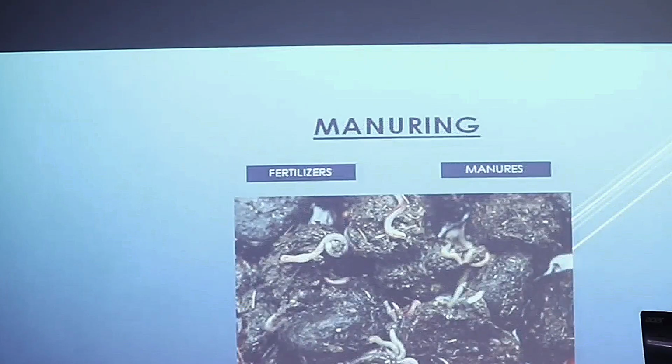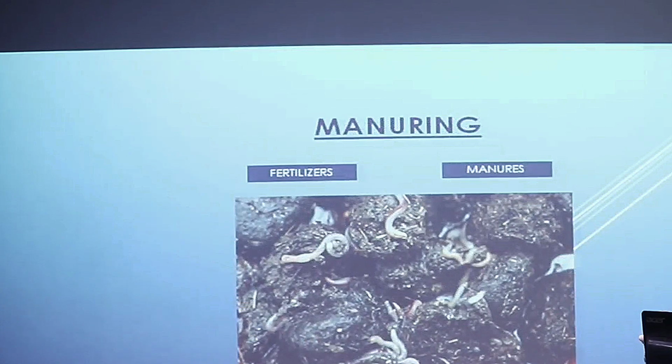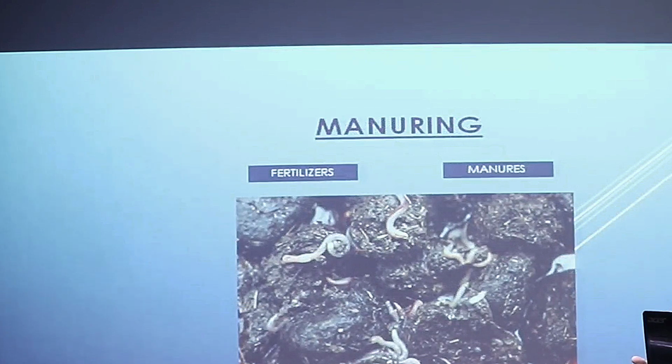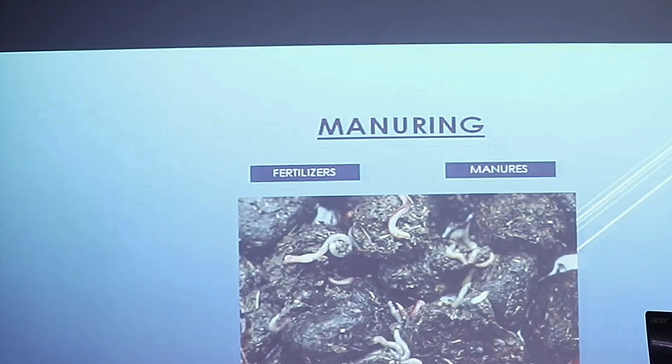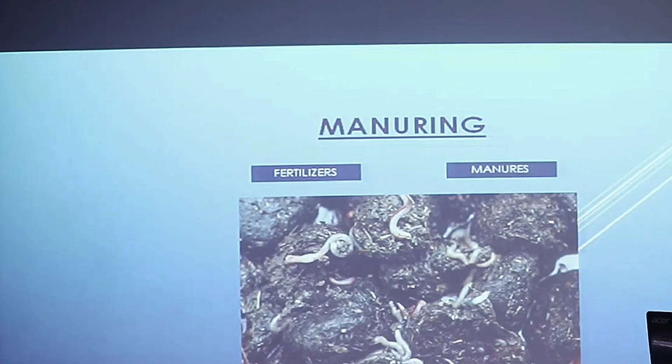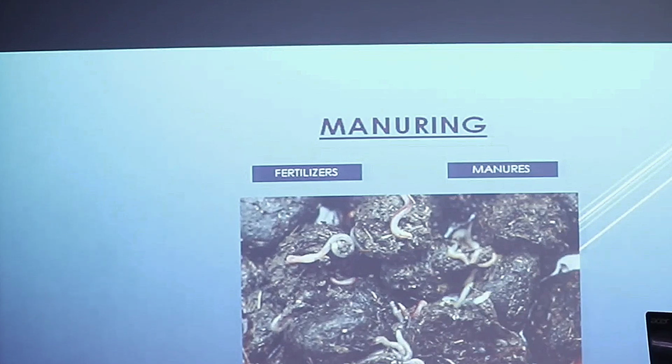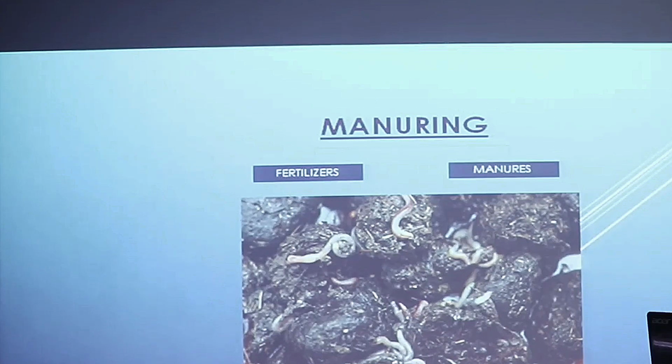After sowing, the next step is manuring. Manuring, what are manures? Manures are the organic substances which have one or the other nutrients present inside them and they help to increase the fertility of the soil. But what are fertilizers? Fertilizers are the human-made chemical substances which help to increase the nutrients and they help in increasing the fertility of the soil. One of the most commonly used fertilizers is NPK fertilizer. NPK means where N stands for nitrogen, P stands for phosphorus and K stands for potassium.